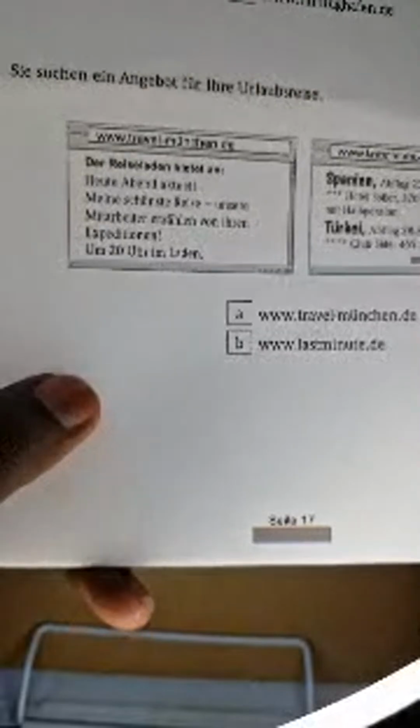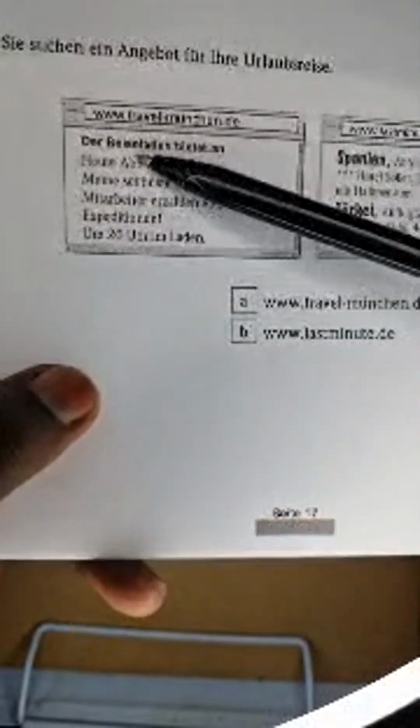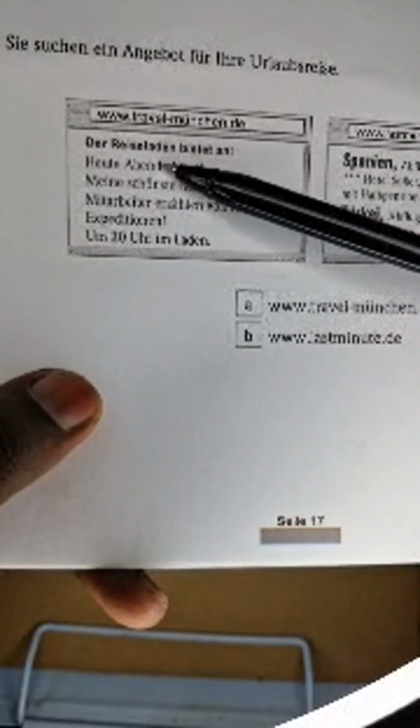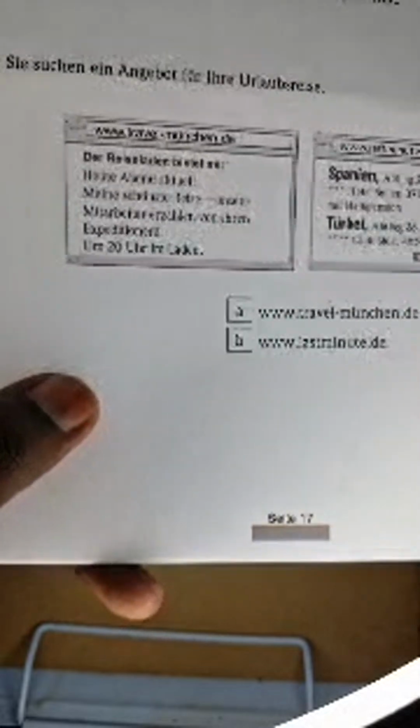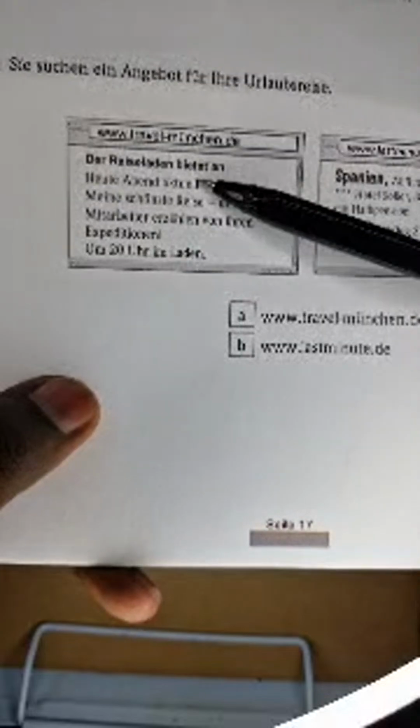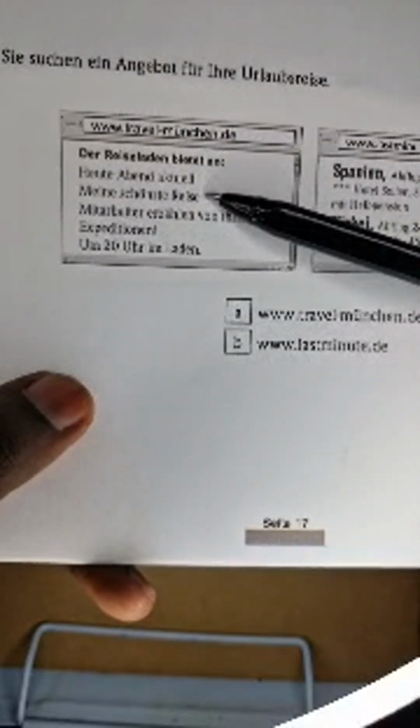Look at choice A. Now choice A is about der Reiseladen bietet an. So this travel agency is offering heute Abend aktuell meine schönste Reise. Today evening, they will be having my most beautiful trip.